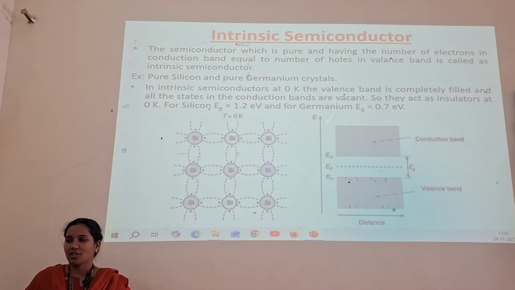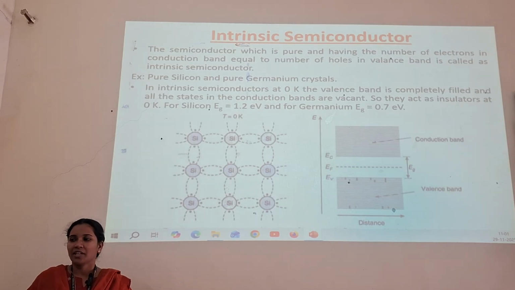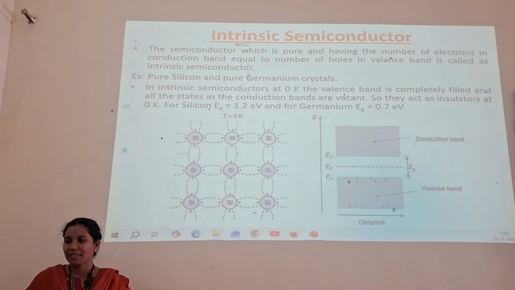The semiconductor which is pure, and in which the number of electrons in the conduction band equals the number of holes in the valence band, is an intrinsic semiconductor. Pure silicon and germanium are the two best examples of intrinsic semiconductors. At 0 Kelvin, the valence band is completely filled and all the states in the conduction band are vacant, so they act as insulators. For silicon the energy gap is 1.2 electron volts and for germanium it is 0.7 electron volt. As you can see here, the distance between the conduction band and the valence band is the energy gap.